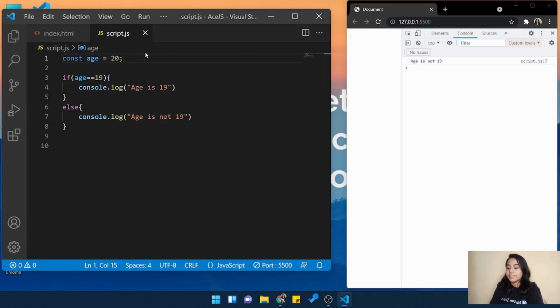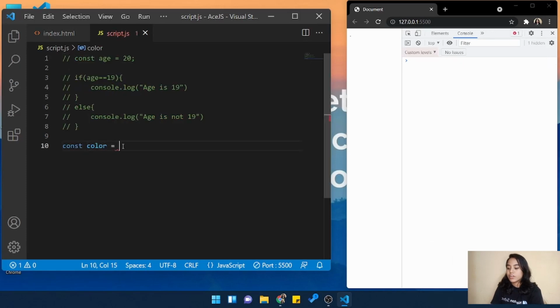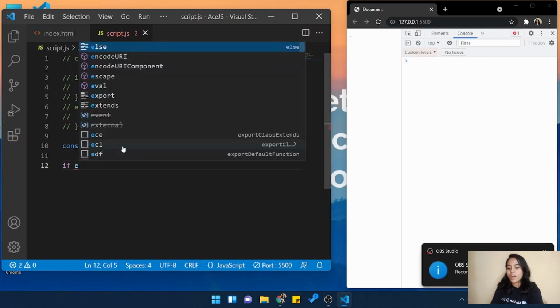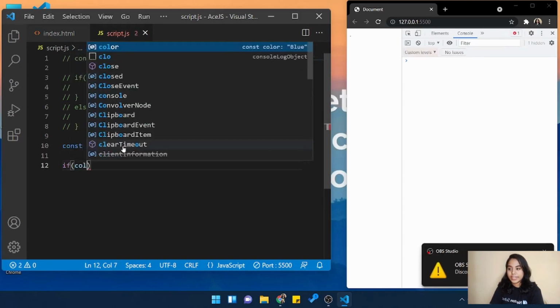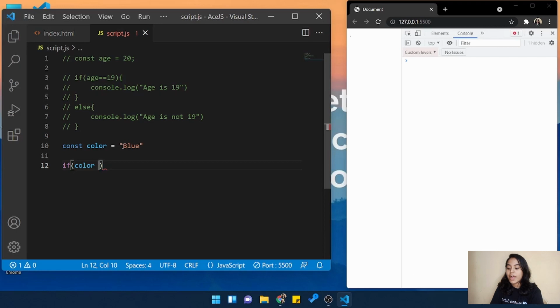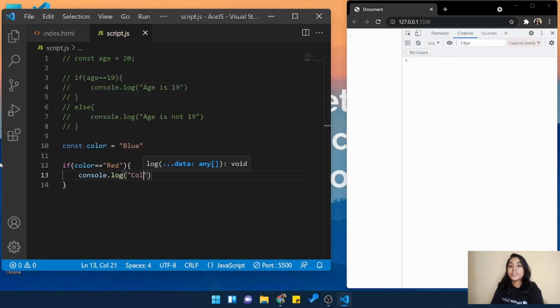So if I write const color and it's blue, right? Now I will write an if statement and I will write color as red, and I want to print that color is red. Similarly, I will use else if. What if color is not red?